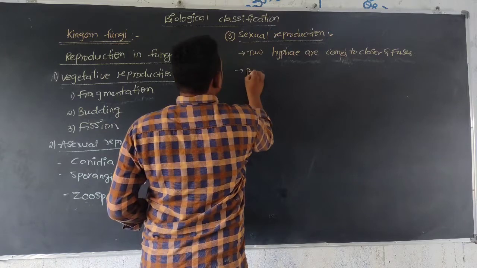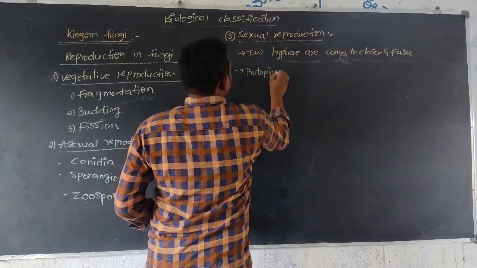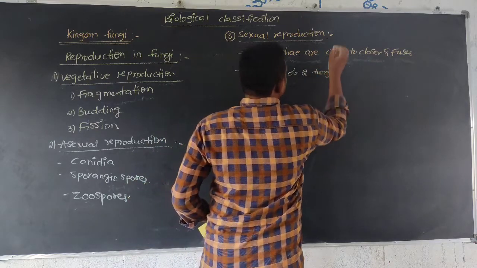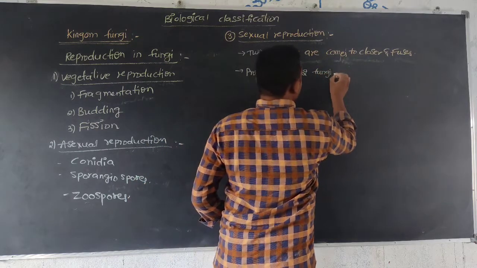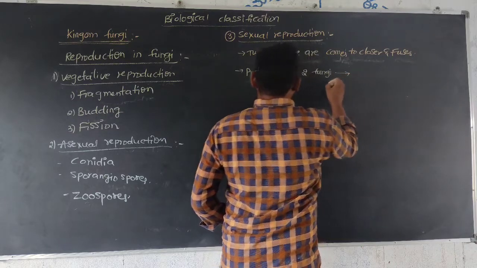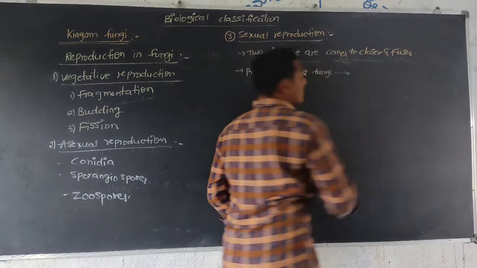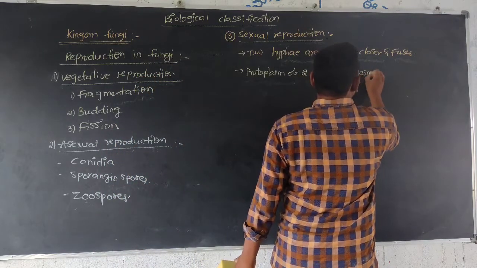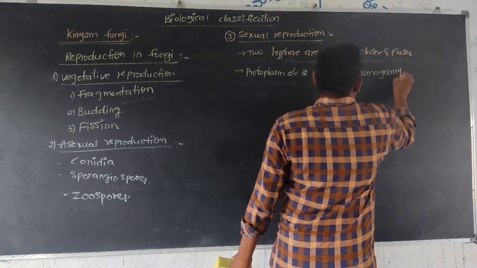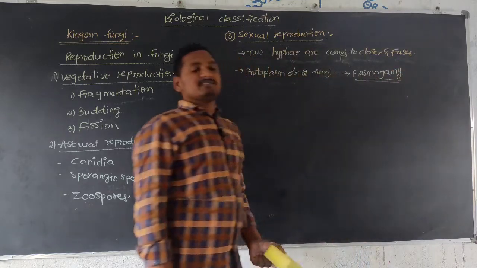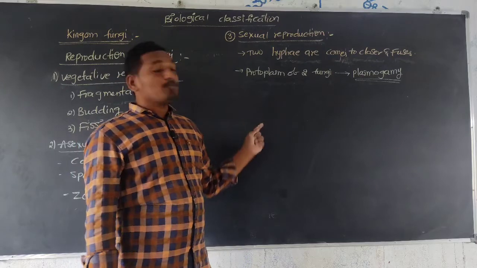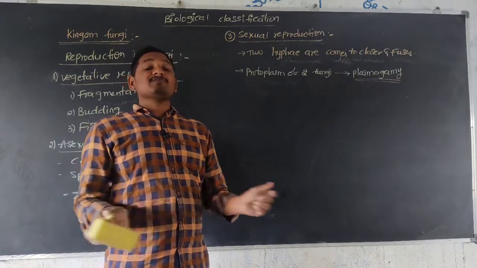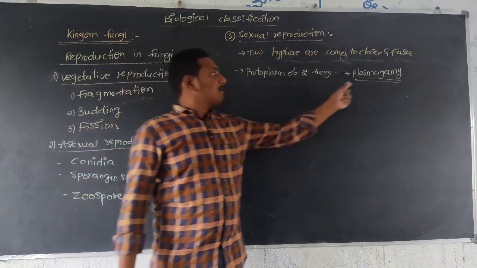Next, the protoplasm of two fungi bodies forms a common protoplasm. This is called plasmogamy. Plasmogamy means at the time of sexual reproduction, the protoplasms of two fungi fuse. That protoplasmic fusion of two fungi is called plasmogamy.